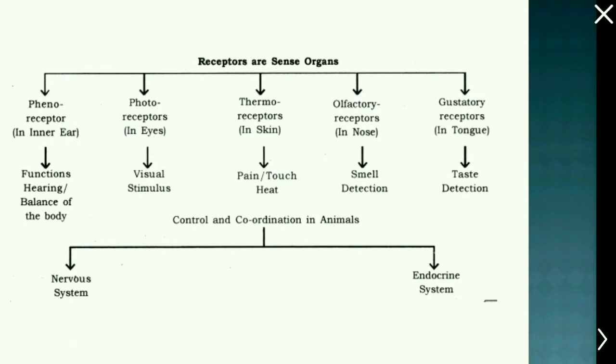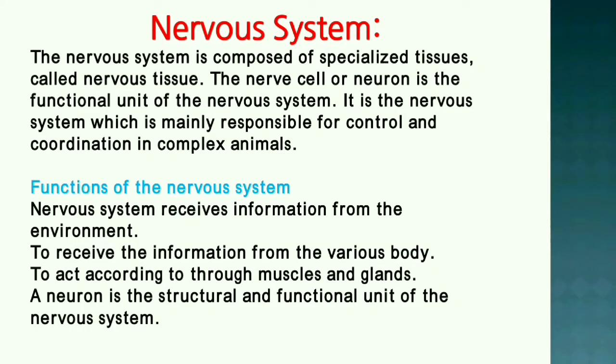To sum up, control and coordination in animals include the nervous system and endocrine system. The main important things are the receptors, which are nothing but the sense organs. These include phonoreceptors in the ear for hearing, photoreceptors in the eye for visual stimulus, thermoreceptors in the skin for pain, touch, or heat stimuli, olfactory receptors in the nose for smell detection, and gustatory receptors in the tongue for taste detection.